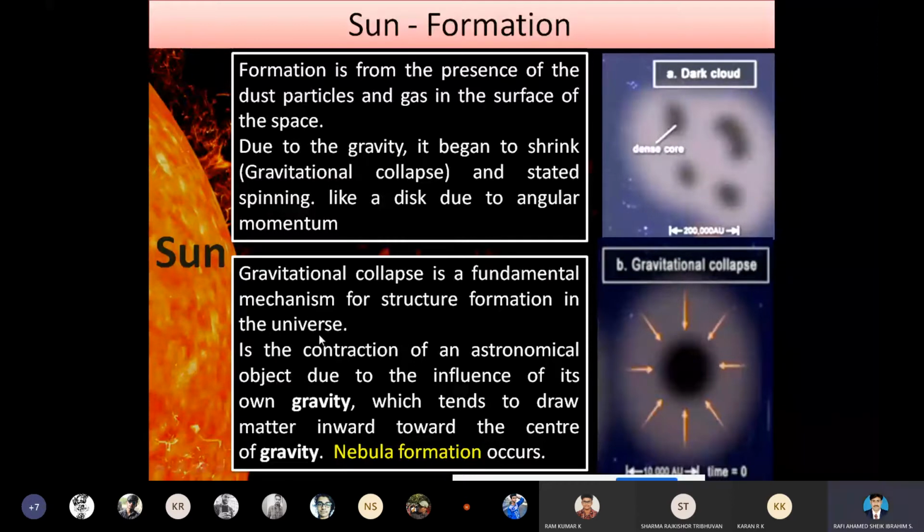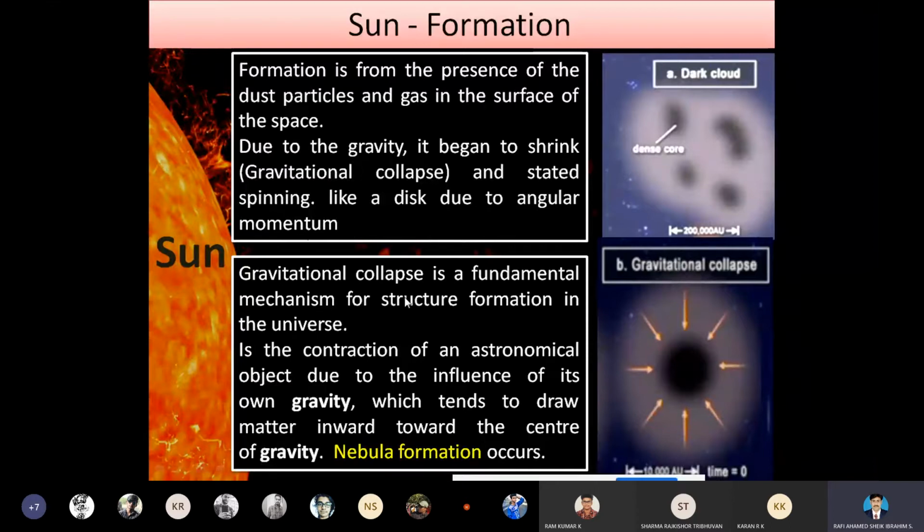From this slide, the formation is from the presence of dust particles and gas in space. Due to gravity, it begins to shrink, collide, and start spinning just like a disk, looks like an angular momentum. That is due to the angular momentum.